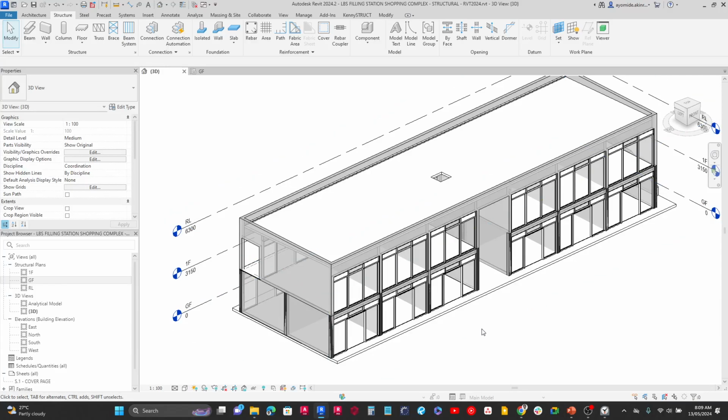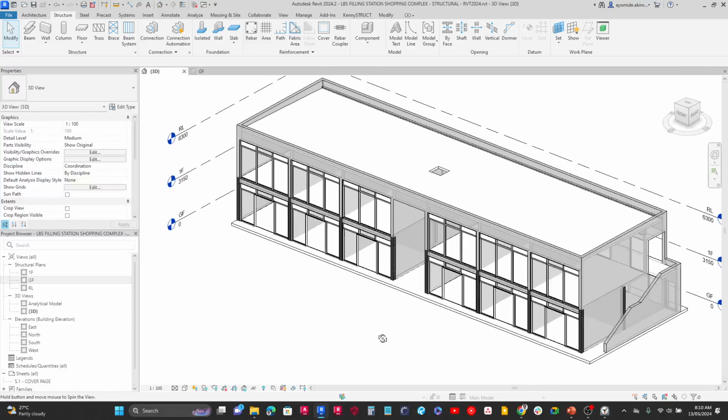Alright, good. So this is what we'll call it for today. Essentially, what I would expect us to do before our next meeting is to go ahead and model the columns in the project. Once you've done that, all you need to do is upload it into your project's file so we can check your progress as well. Before I finish the meeting, I want to ask if there are any questions. I'll be glad to address them now. If you have any questions, feel free to let me know.